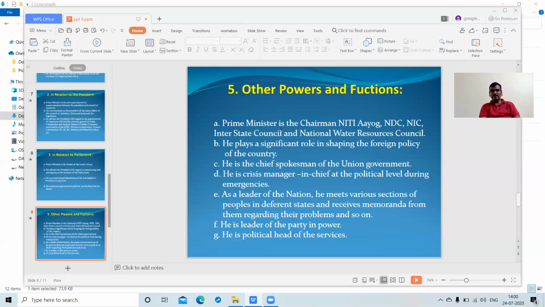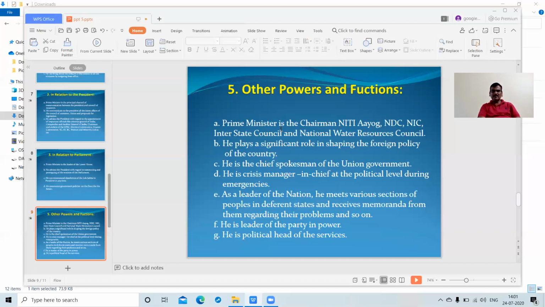Some states are constructing various dams and bridges, and it becomes complicated. Suppose the Kaveri project between Karnataka and Tamil Nadu, and then the Babli project constructed by the Maharashtra government, and the fight between Maharashtra and Telangana. These kinds of disputes will be solved by the Prime Minister of India.